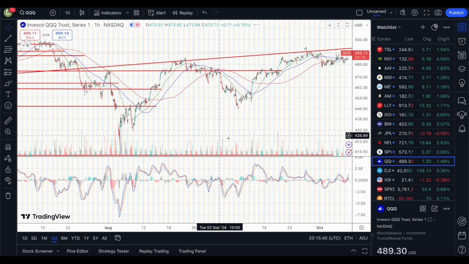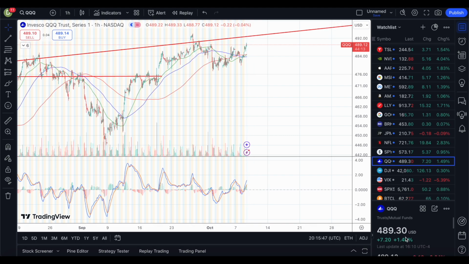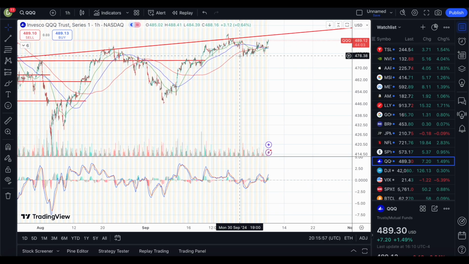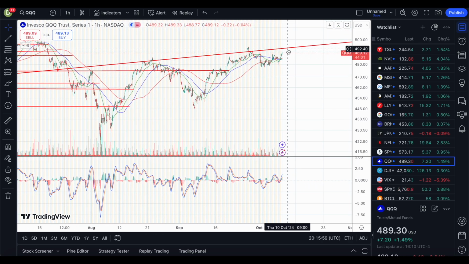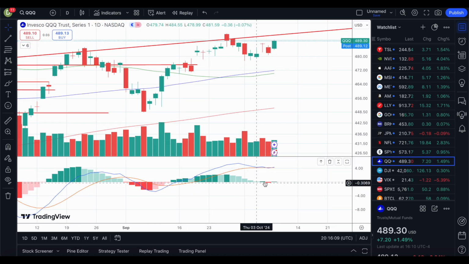So if you're thinking that we are going to meet up with this upward trend resistance line and that's going to cause this issue, which in my opinion it will, we closed at $489.30 for ETF QQQ, the ETF for Nasdaq. And this level, give or take, is showing about $493. And mind you, there have been false breakouts, so be mindful of that. Just because it breaks through 493 doesn't mean that it won't get pulled back down and start having a downward trend potentially, right? But again, the 1 year chart, technically, if you're going off the MACD line, is showing upside.